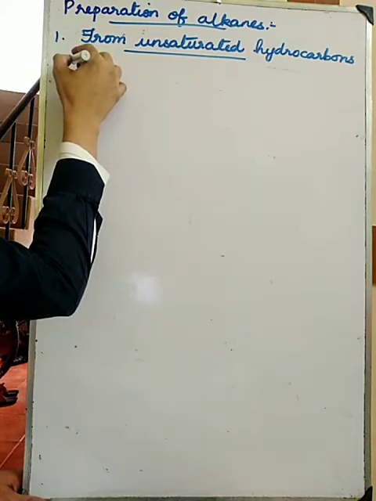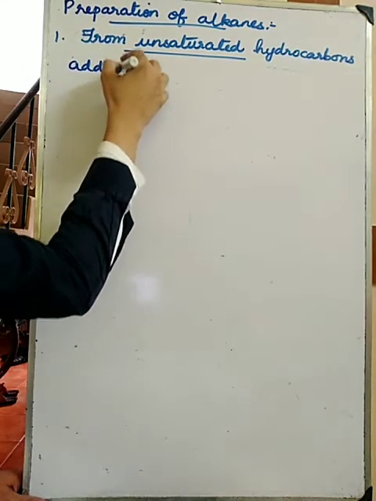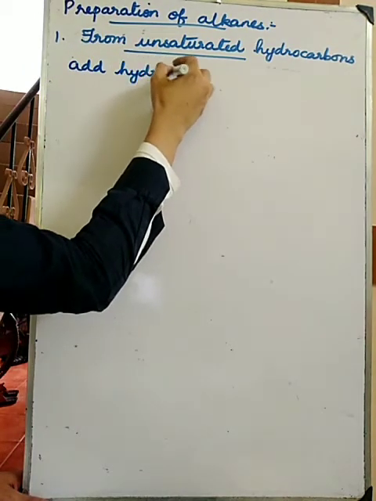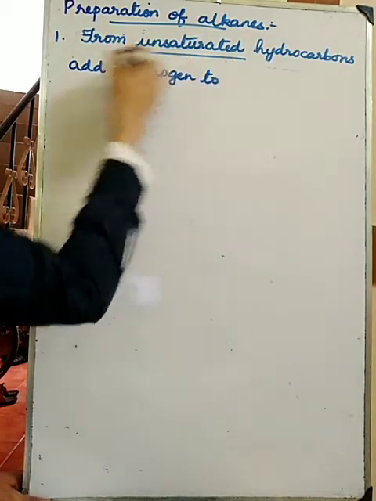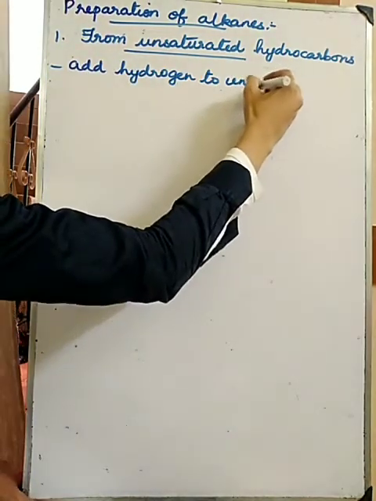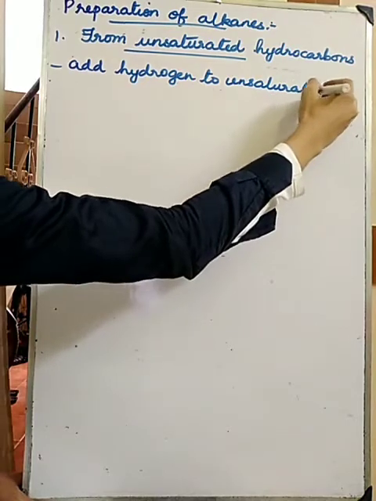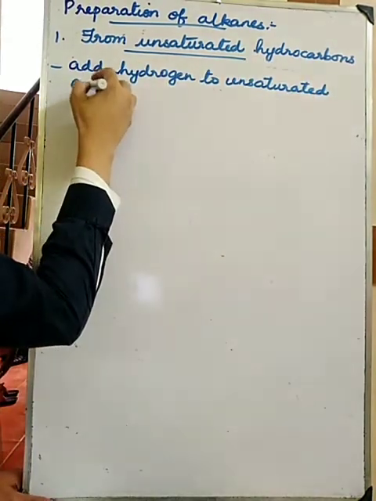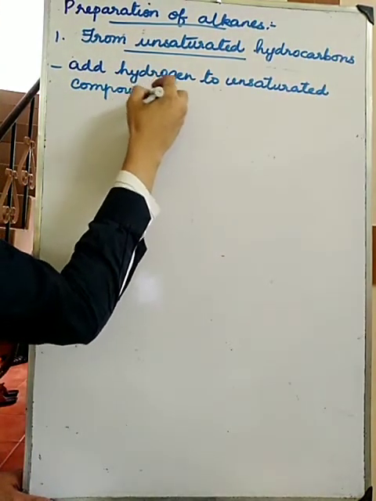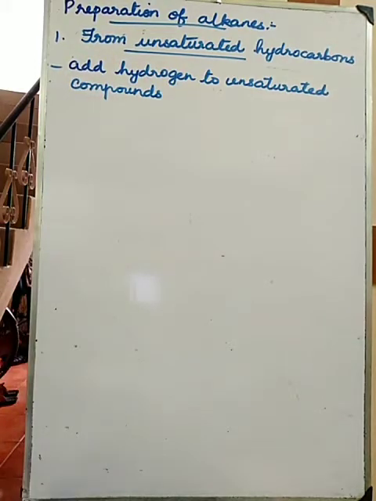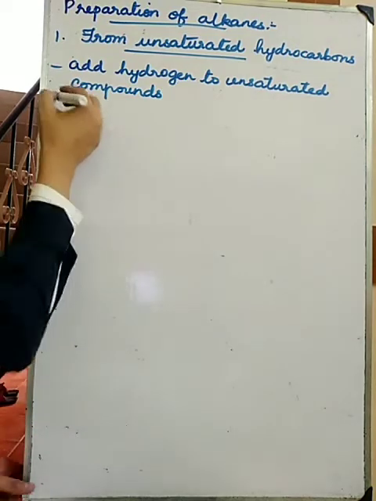So we are going to add hydrogen to unsaturated compounds. Unsaturated compounds means the compounds which are having double bond and triple bond, we are going to add hydrogen.